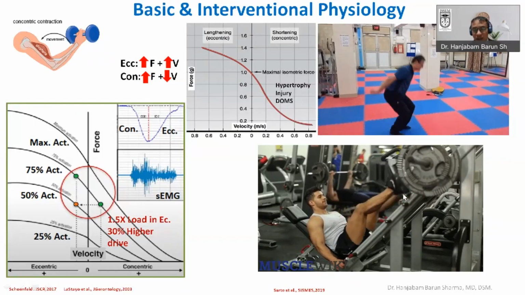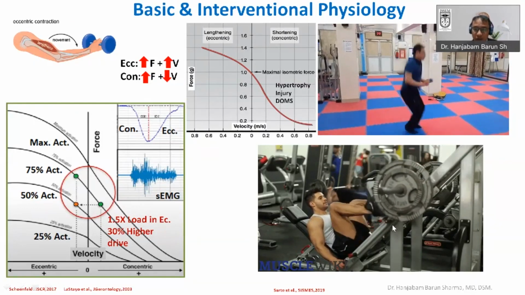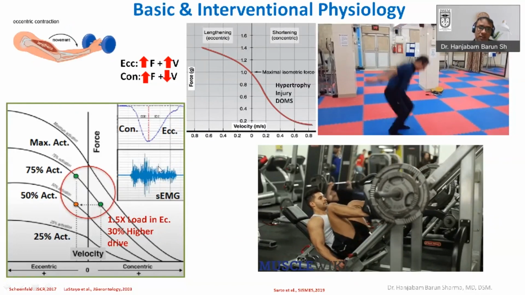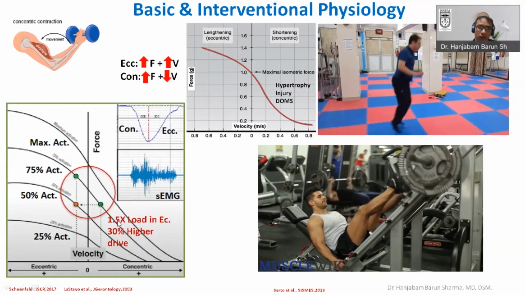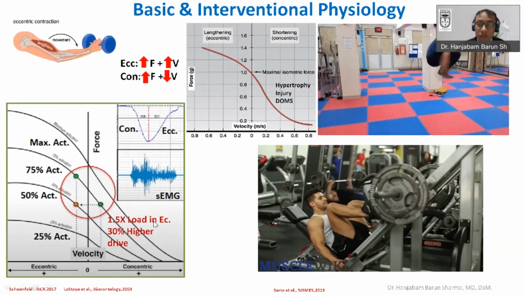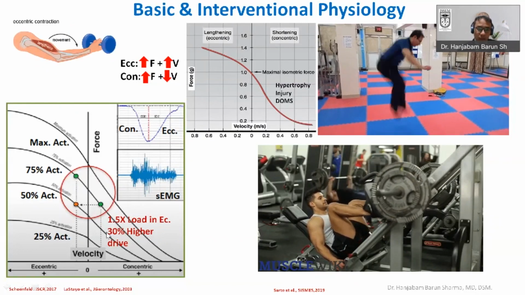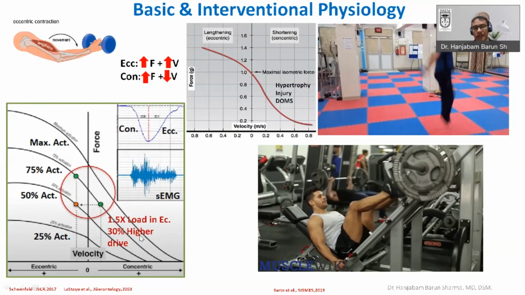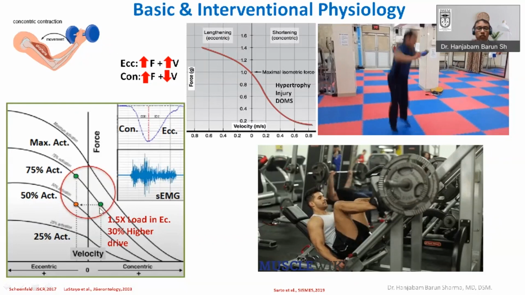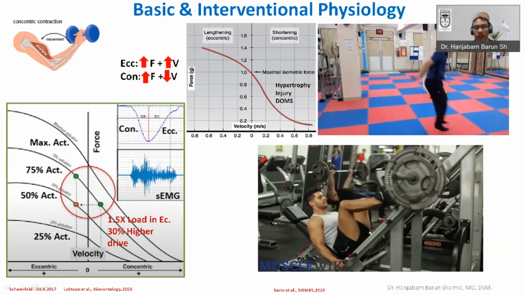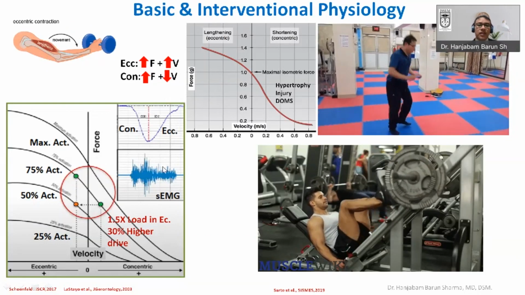Suppose you are using a particular weight in a concentric movement. If you want the same activation in the eccentric component, you have to increase the weight to 1.5 times the weight used in the concentric. By using that, there will be a 30% increase in muscle drive, and you will not face the problem of decreased recruitment during the eccentric component.